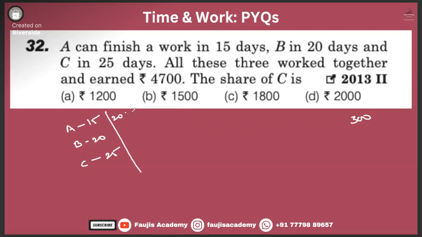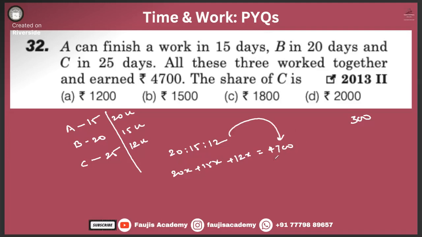A is doing 20 units. Okay. B is doing 15 units. And C is doing how much? 12 units. Okay. So this is the ratio of their efficiency. That means 20x plus 15x plus 12x is equal to 4700, equating it to the amount that they will be taking. Then the value of x will be how much? This eventually will give us x is equal to 100. That means it will come to 2000. This will come to 1500. And this will come out to be 1200.